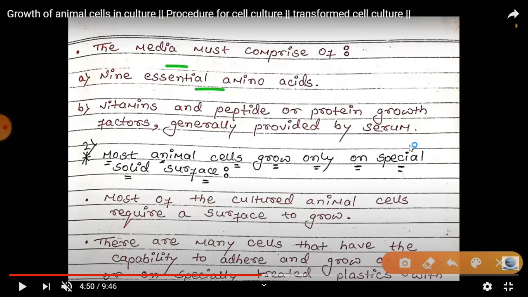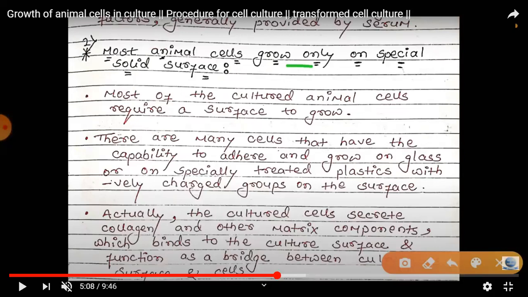And most of the animal cells grow only on a special solid surface. So most of the cultured animal cells require a surface to grow. There are many cells that have the capability to adhere and grow on glass or on specially treated plastic with negatively charged groups on the surface.